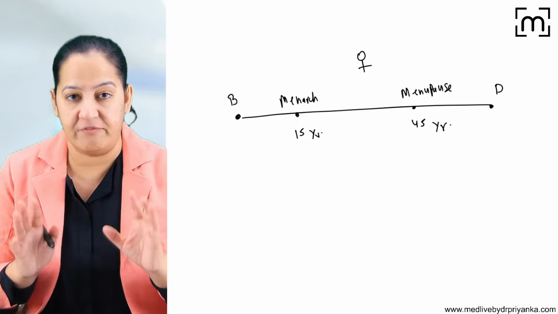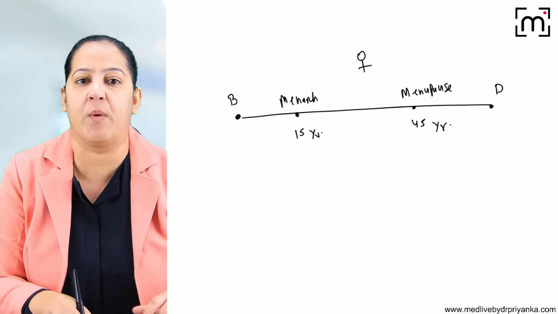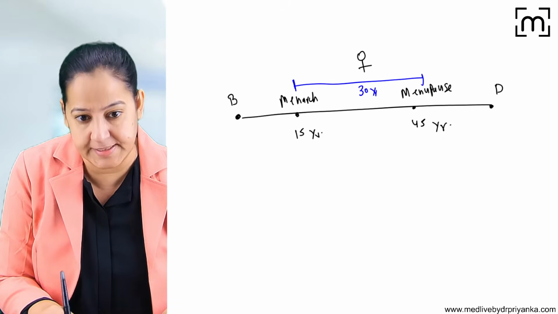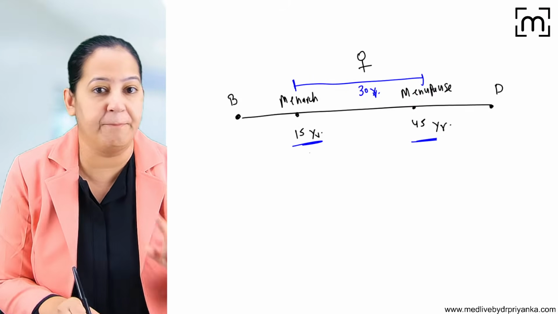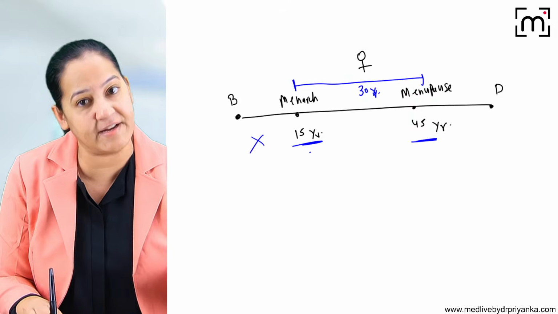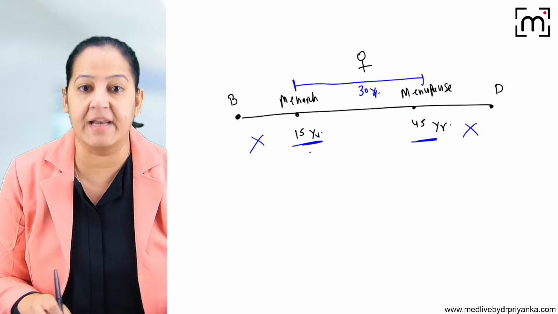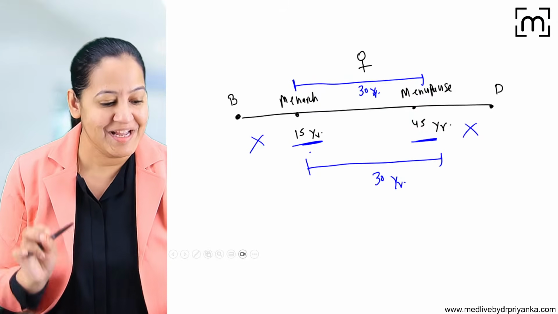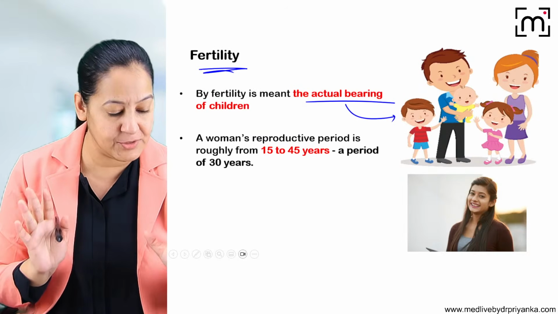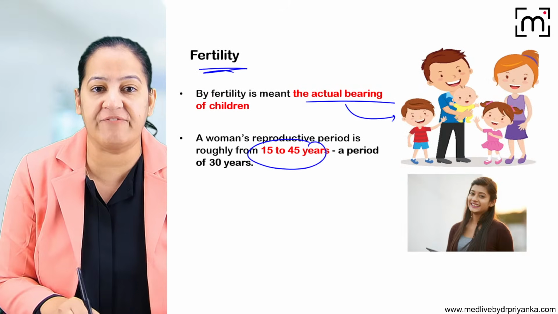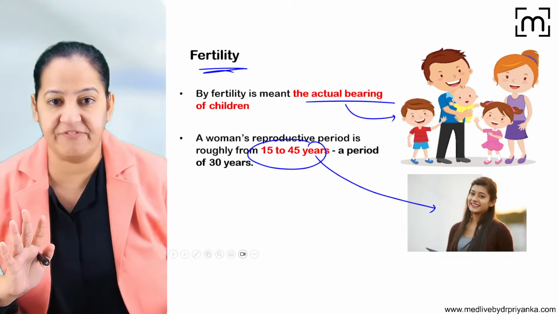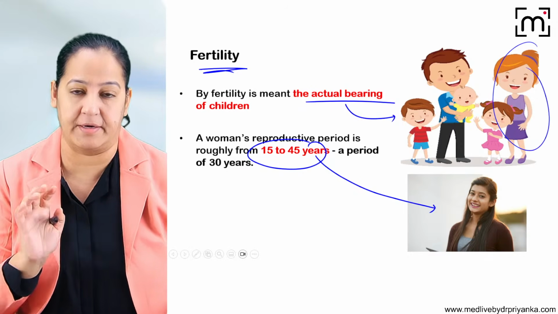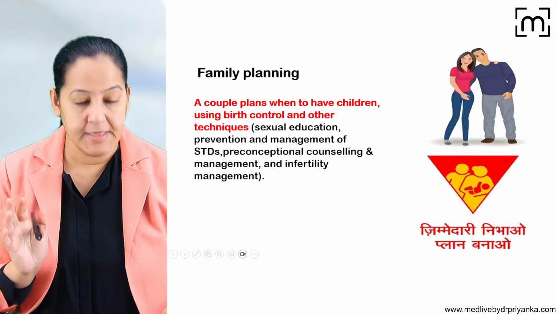For fertility, the ova is required. So the fertile period in the life of a female is 30 years, that is 15 to 45. Before 15, the female is non-fertile, and after 45, the female is non-fertile. You got my point? From 15 to 45, the female is fertile, and the fertility of a couple depends on the age of the female partner.